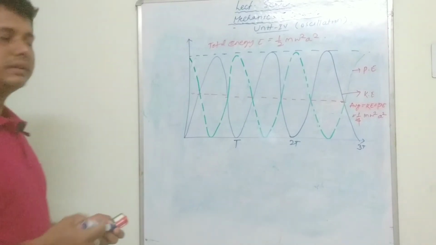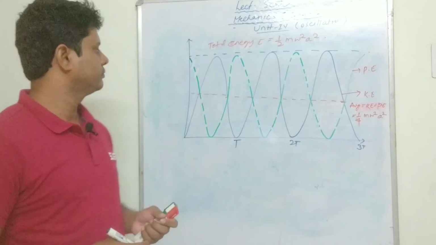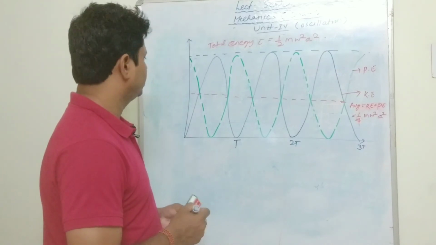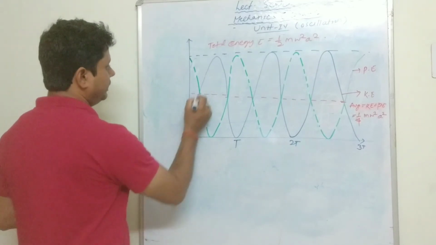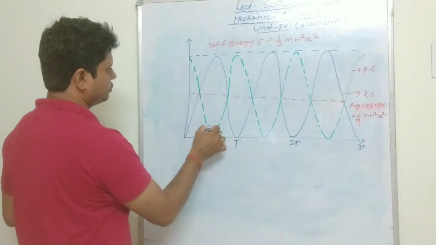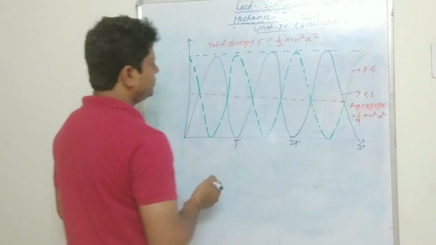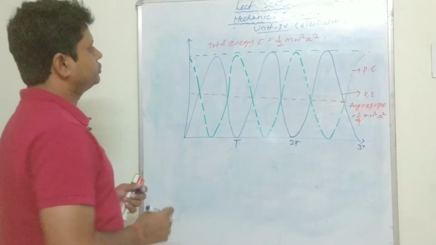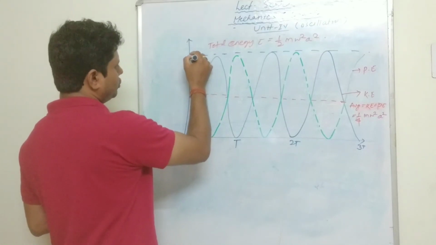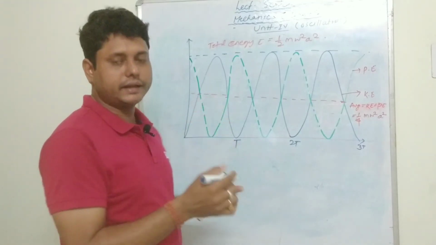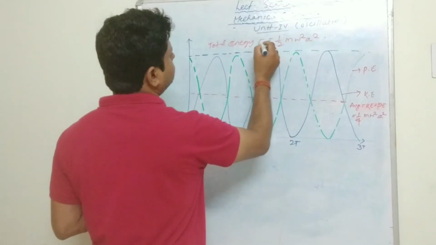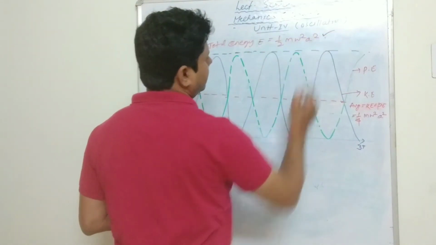So you can see at the end of the note I drew this figure. This is the variation of kinetic energy and potential energy. Suppose the blue line belongs to kinetic energy and the green line belongs to potential energy. That means energy is conserved between them. As much as kinetic energy increases, that amount of potential energy decreases, and vice versa. Here this is the total energy, half m omega square a square.